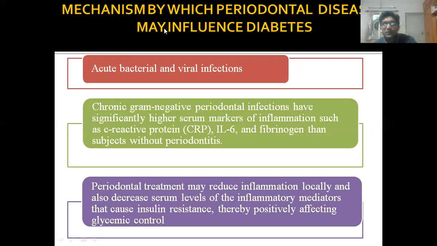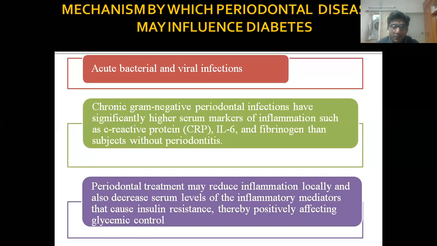Now these are mechanisms by which periodontal disease may influence diabetes. Now this is the reverse, or vice versa. This is how periodontal disease will influence the patient with diabetes. Now important is there is a bidirectional relationship between diabetes and periodontal disease. That is, if the patient is diabetic, it alters the treatment of the patient, and if the patient is having periodontitis, it alters the blood glucose level.